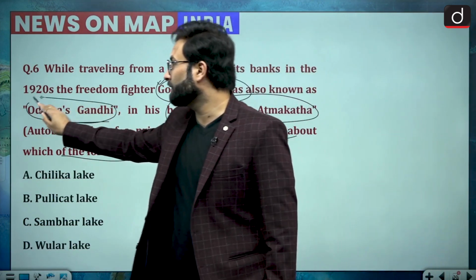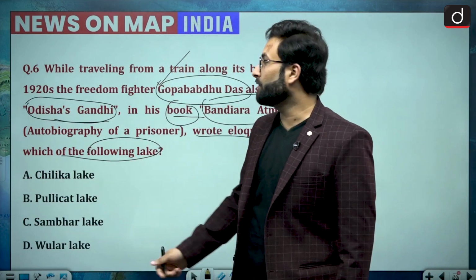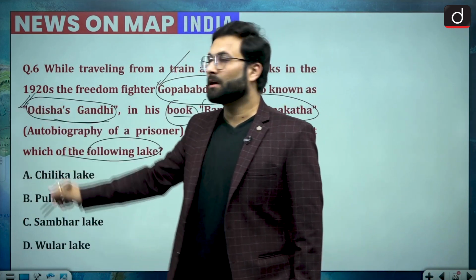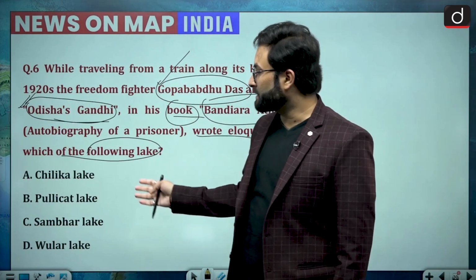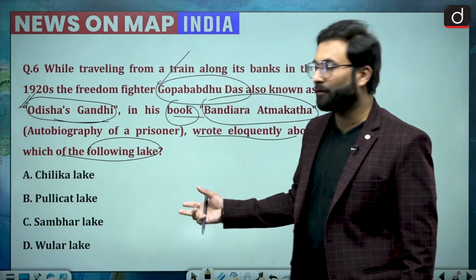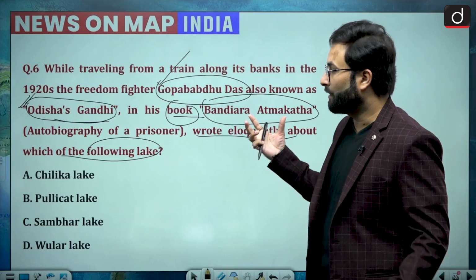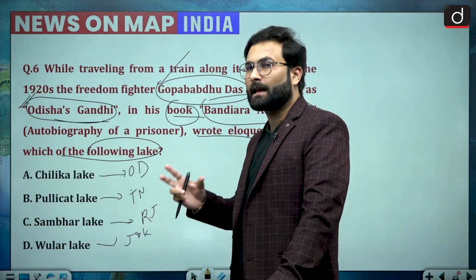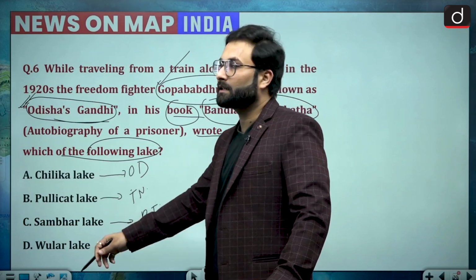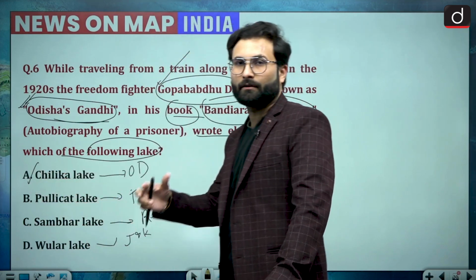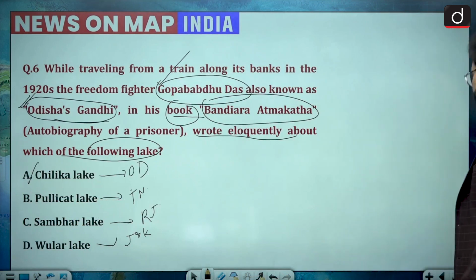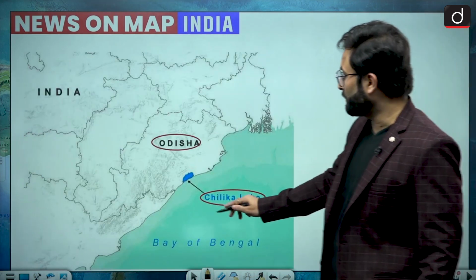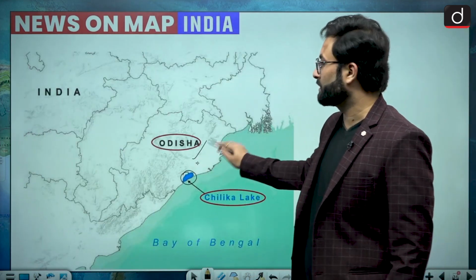He is also known as Odisha's Gandhi. Now the biggest hint in this question is that he was known as Odisha's Gandhi. If you know the location of these lakes, now they are talking about Odisha, so there are high chances they would be talking about Chilika Lake. Your answer would be A. Let's have a look at the map here. You can see this is Chilika Lake. It is in Odisha.